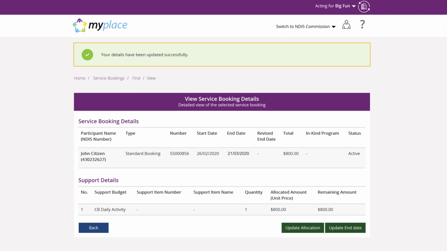To view other service bookings, select Service Bookings from the navigation at the top of the page, or select the MyPlace logo to return to the home page.